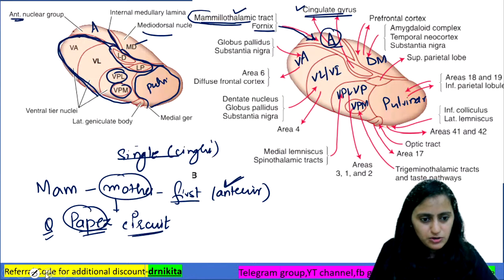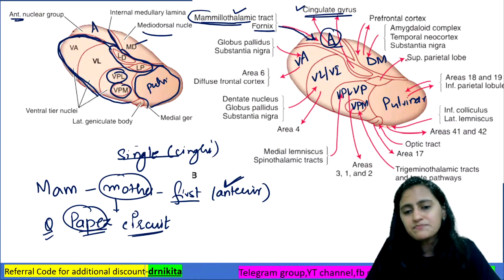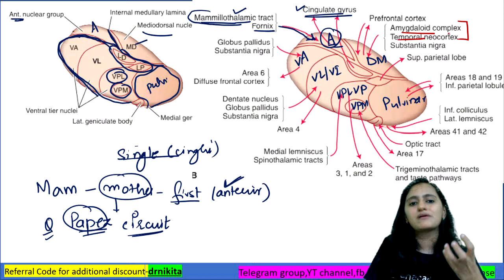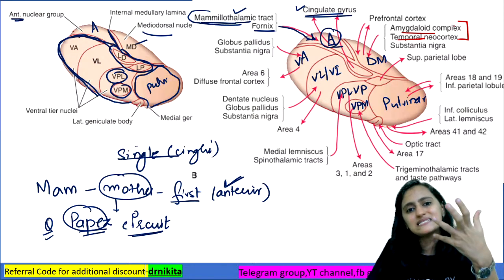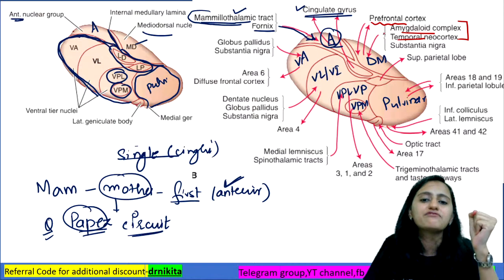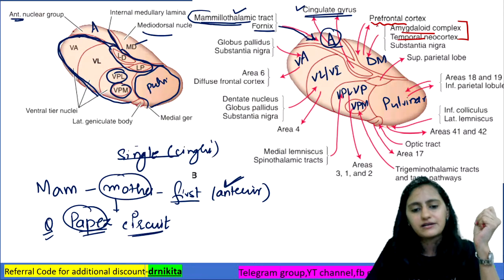Coming to the dorsomedial nucleus. Most important to remember here, the dorsomedial nucleus has connections, inputs from the amygdaloid and temporal neocortex. So basically you have to remember that it gets input from the medial temporal lobe, so amygdala and temporal, and the efferent output is to the prefrontal cortex.